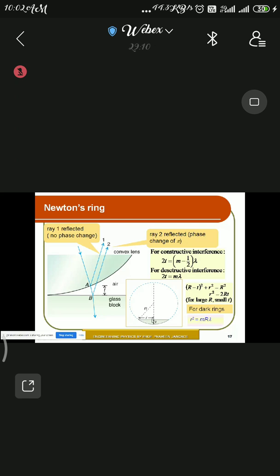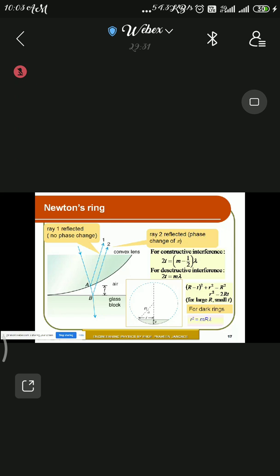If n equals 1, that will be the first dark ring. For that particular ring, r will be the radius of that dark ring, and capital R is the radius of the plano-convex lens surface, the surface that we have drawn with the dotted line.